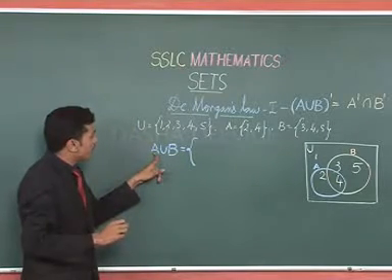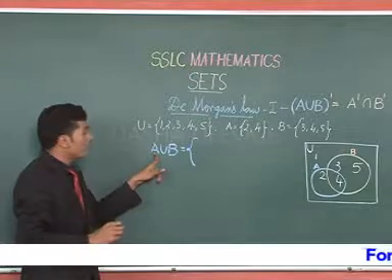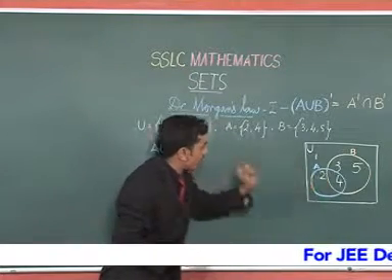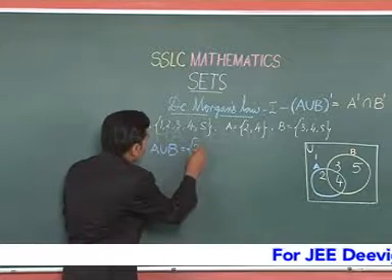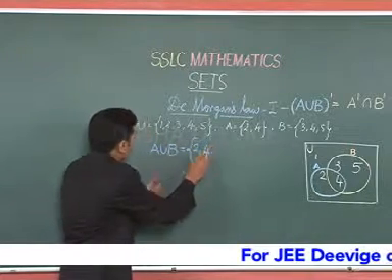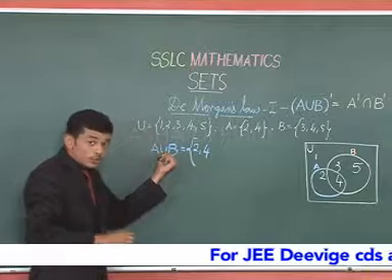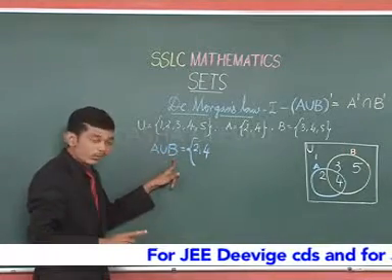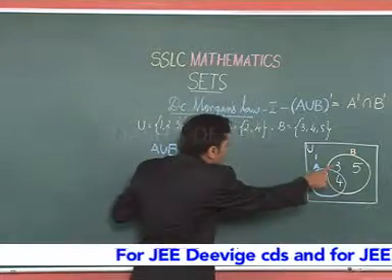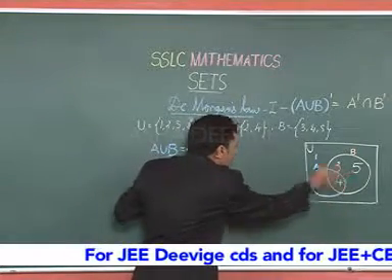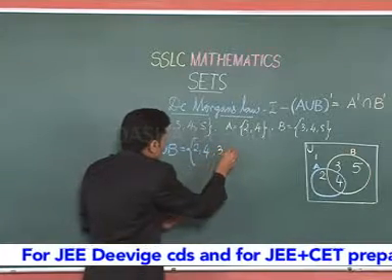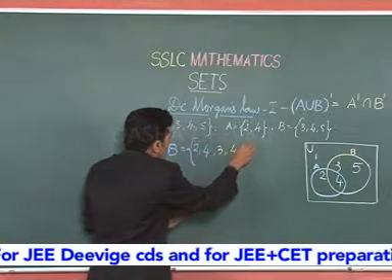So first let us write down the entities of set A. The entities of set A are 2 and 4. So, 2 and 4. Because we have used the union operation, we have to combine the entities of set B as well. The entities of set B are 3, 4 and 5. So write it here: 3, 4 and 5.